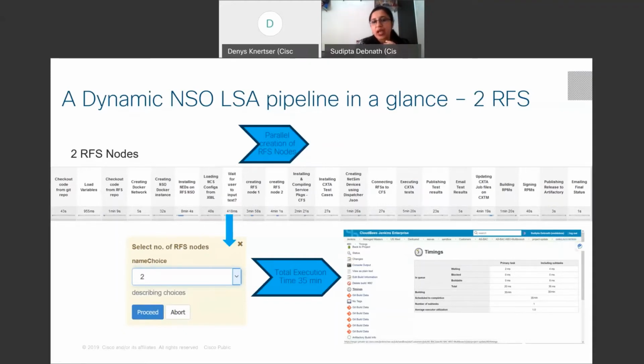But approximately what I would like to establish is the fact that irrespective of how many RFS nodes, or layered service architecture supportive RFS nodes, you would like to create, the creation time is not impacted by the number of RFS nodes. If I create 3 RFS nodes, my infrastructure takes the same time to build up compared to the 2 RFS nodes. So that is how we have designed the pipeline.